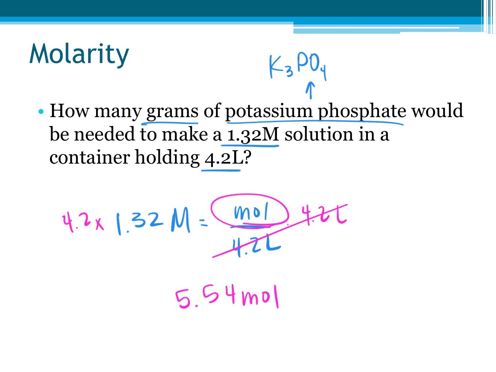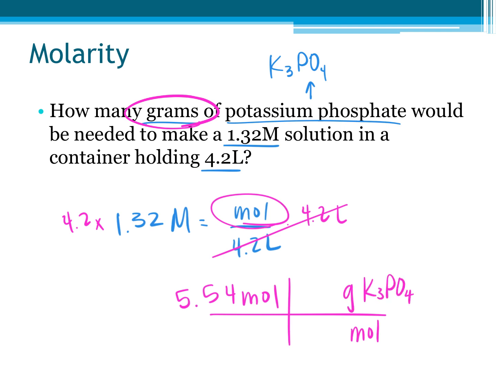No, I have to take it all the way to grams because that's what it asked me for. So that's why I needed to know my formula, because I will need to know molar mass. Right? If it just asked me for moles of potassium phosphate, would I really have needed to know the formula? No. If it just asked me for moles, I wouldn't have even needed the formula. Okay, but it asked me for grams. So 1 mole is equal to 212. Is that what you said? Yeah. Okay.